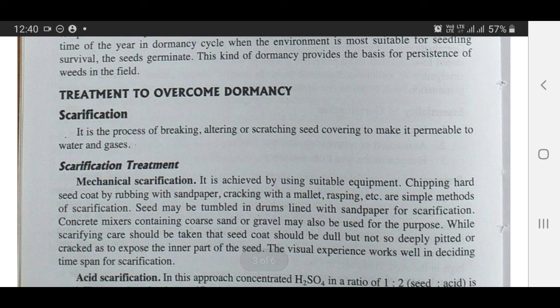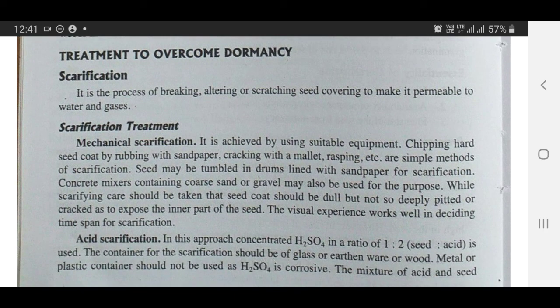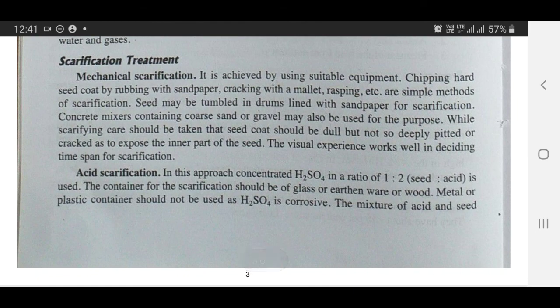Treatments to overcome dormancy. There are many treatments given to seeds to facilitate germination or overcome dormancy. These are scarification. It is the process of breaking, altering or scratching seed coverings to make them permeable to water and gases. Mechanical scarification is achieved by using suitable equipment: chipping hard seed coat by rubbing with sandpaper, cracking with a mallet, rasping, etc. are simple methods of scarification. In this process, generally the seed coat is thinned out so that water and gases may enter inside the seeds.